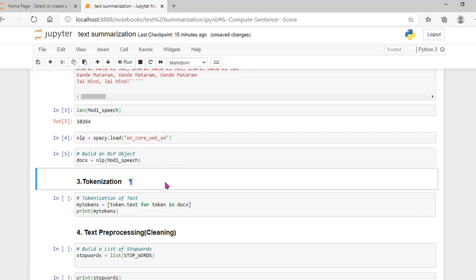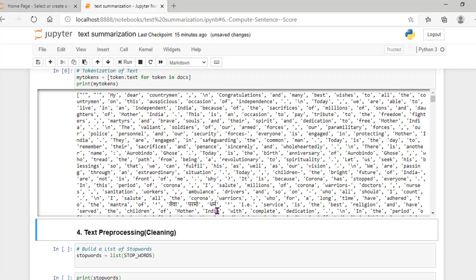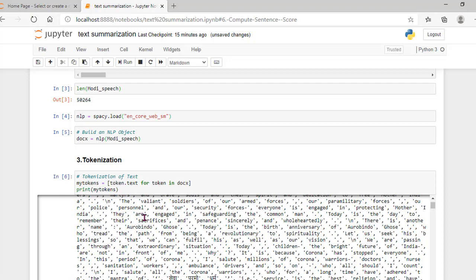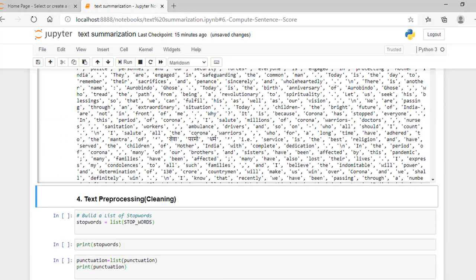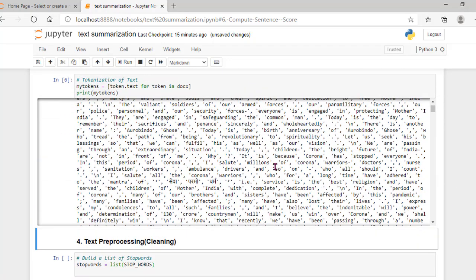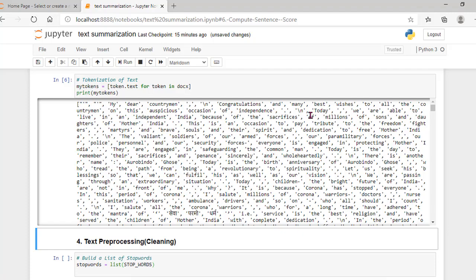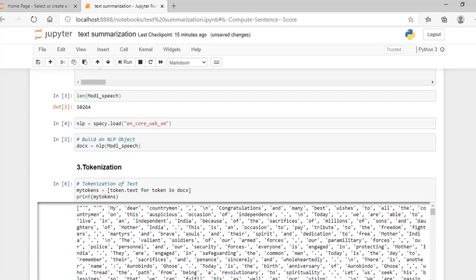Tokenization means converting the overall document into sentences and then converting the sentences into words. That is called tokenization. So here I am doing the tokenization: tokens equal to token.text for token in the document which we have given here. I am printing the tokens now. These are the words that are present in each sentence of the document. Let me show you once here.